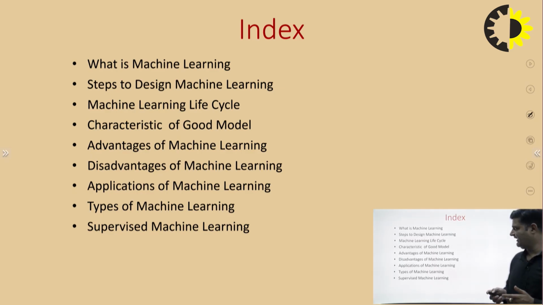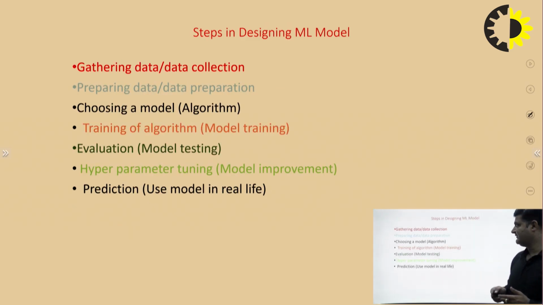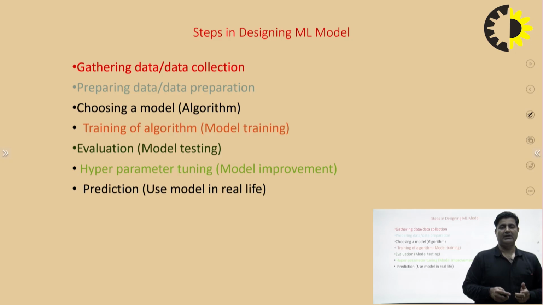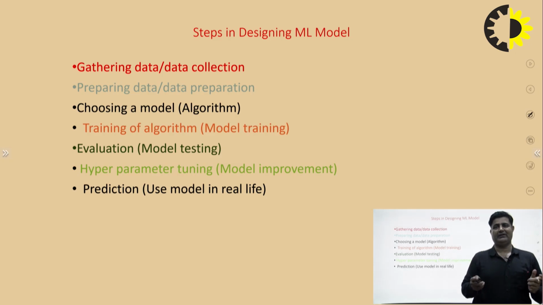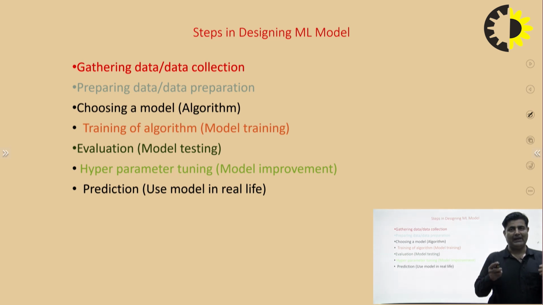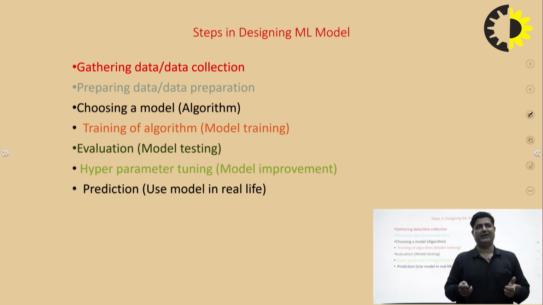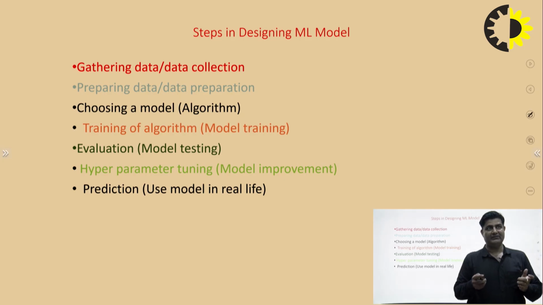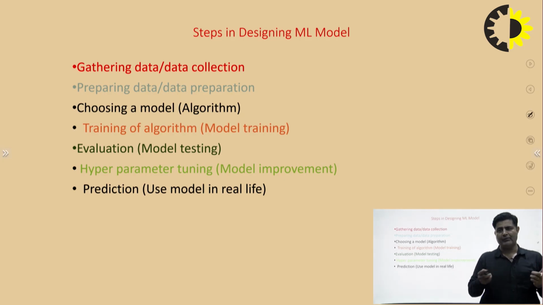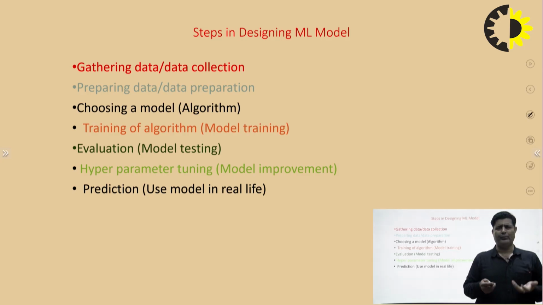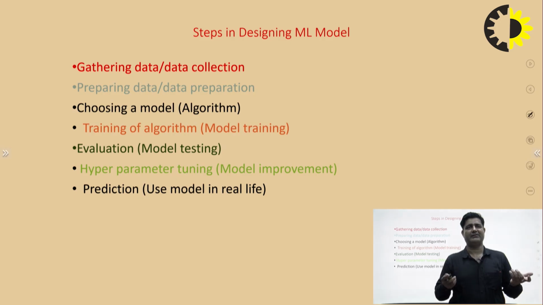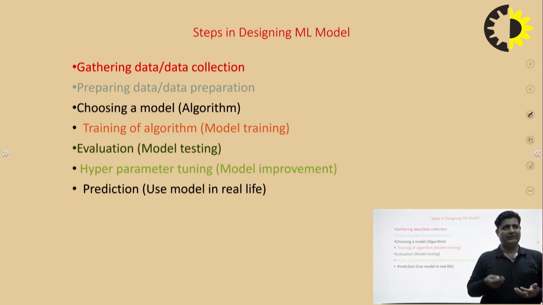First we are designing the initial steps, then we move on to the third one, the steps in designing a machine learning model. This is very important. When we design a machine learning model, first we need the data for that. As mentioned in the definition, machine learning works on previous data. So the first step is to take the appropriate data. We have a number of resources to get the data, such as online repositories and different data collection approaches. We are discussing this in the next video.